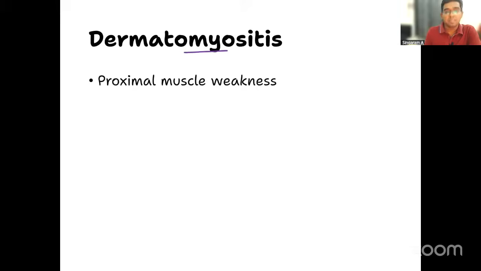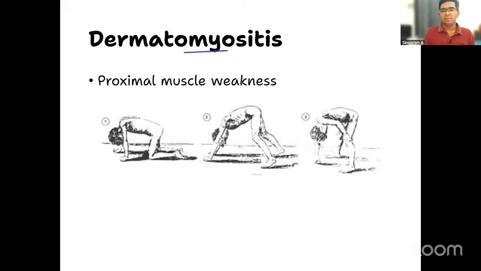And the muscle involvement is typically in the form of proximal muscle weakness, right? That is what I told you. Difficulty in combing the hair, difficulty in getting up from the sitting position. And can you tell me what is this sign called? Very, very important sign. The proximal muscles are weak. That is why whenever he is getting up from a sitting position, he is having some difficulty. What is the name of this famous sign? It tells you weakness of the proximal muscle. Very good. This is called Gower's sign.